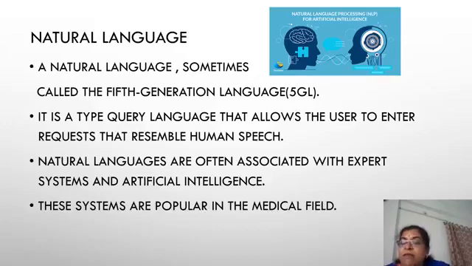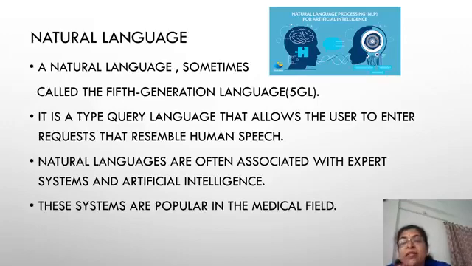I'll give an example: the Siri feature in smartphones recognizes your voice, recognizes human speech, and accordingly gives the answer. So natural languages are often associated with expert systems and artificial intelligence. Nowadays, artificial intelligence is used in almost each and every electronic device.